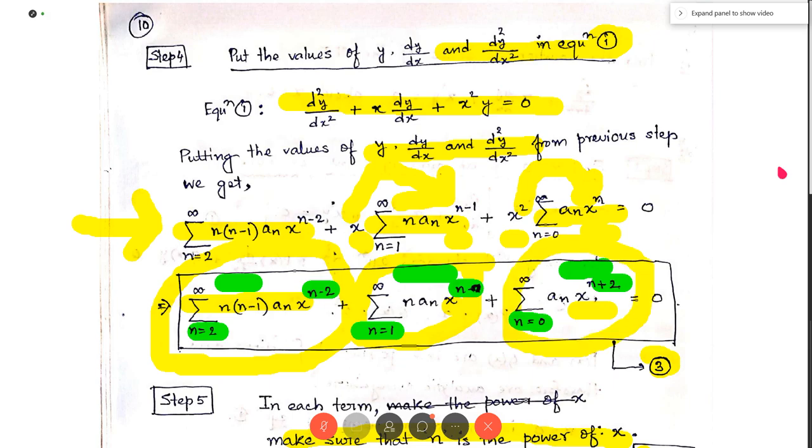So in third term we see that summation n equal to 0 to infinity an x to the power n plus 2. So we put n equal to n minus 2, because n equal to n plus 2 there, the power of x is n plus 2. If we put n as n minus 2, so n minus 2 plus 2 in the power of x, so plus 2 minus 2 cancel out, so x to the power n. So to make the power of x as x to the power n, we put n equal to n minus 2.